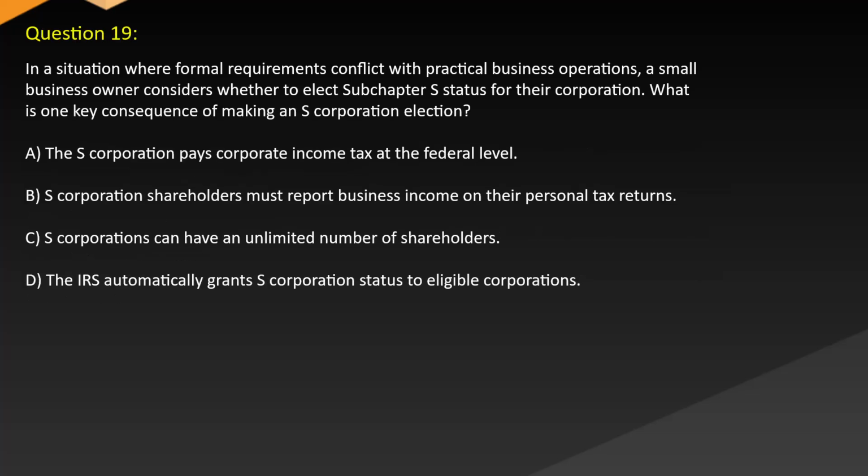Question 19. In a situation where formal requirements conflict with practical business operations, a small business owner considers whether to elect Subchapter S status for their corporation. What is one key consequence of making an S corporation election? A. The S corporation pays corporate income tax at the federal level. B. S corporation shareholders must report business income on their personal tax returns. C. S corporations can have an unlimited number of shareholders. D. The IRS automatically grants S corporation status to eligible corporations.